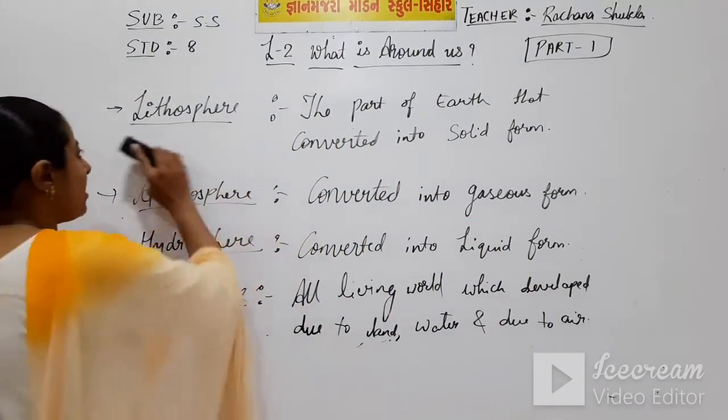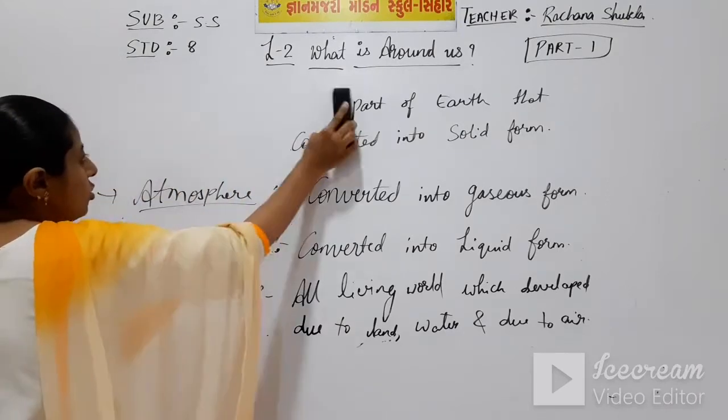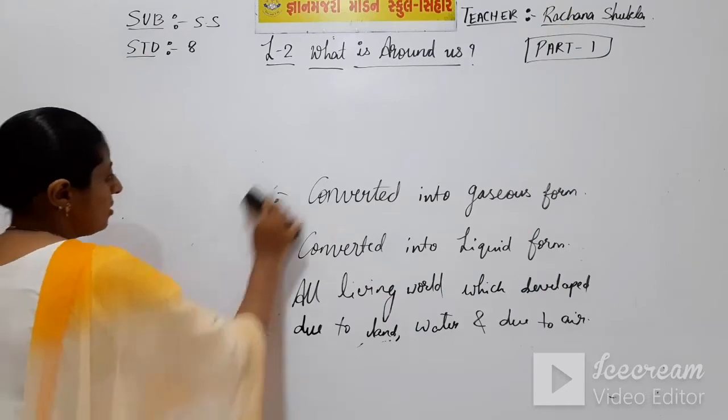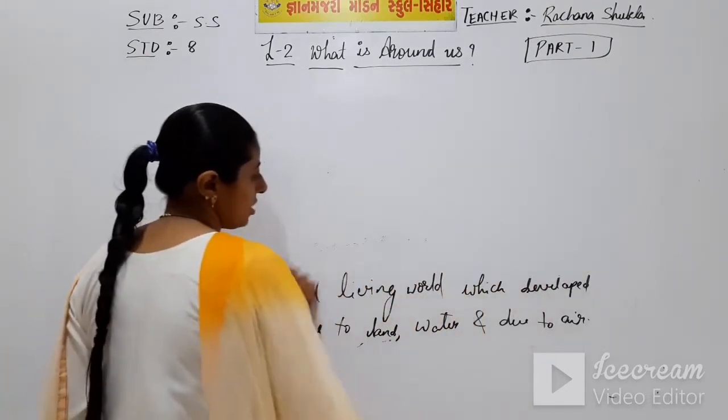If you want to write down, you can note these notes in your rough book. These are the highlighted points of your chapter, so you can note down in your rough book.